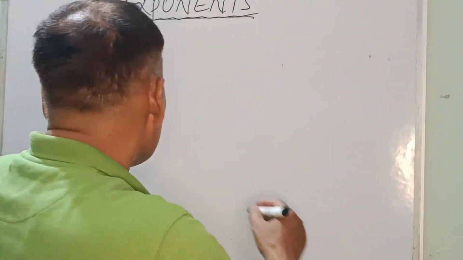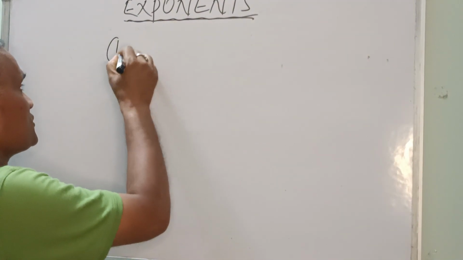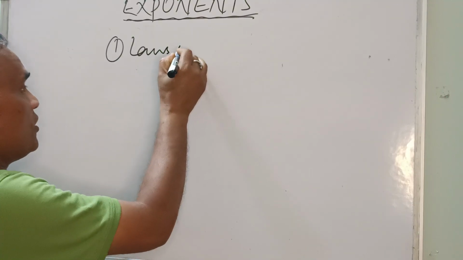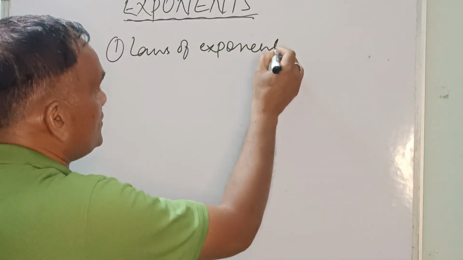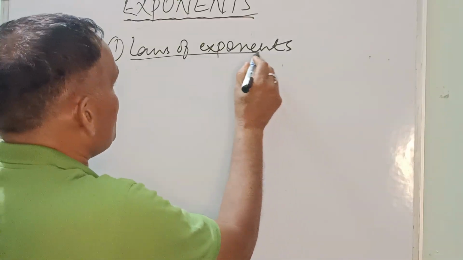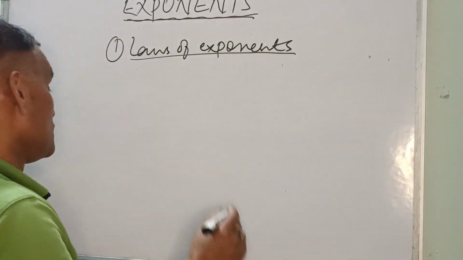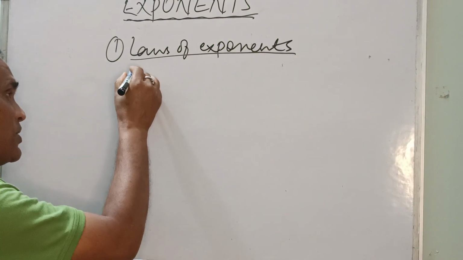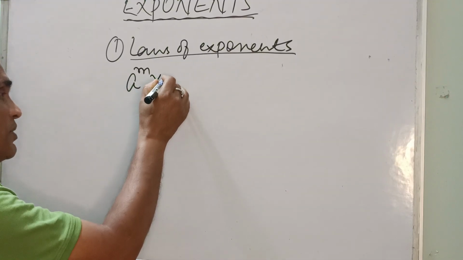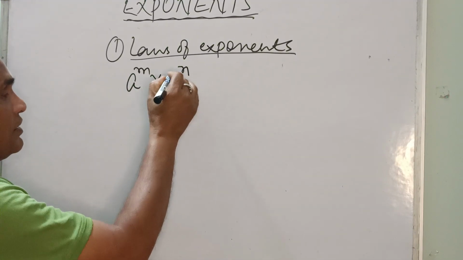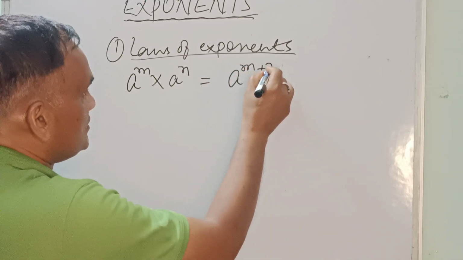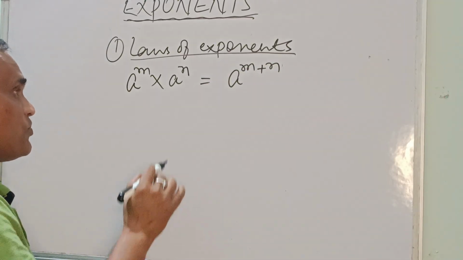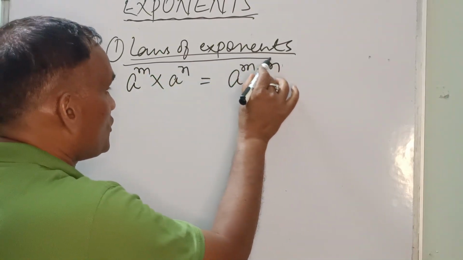It is very important to save your time. What does the law say? a to the power m multiplied by a to the power n results in a to the power m plus n. This is a very important law.